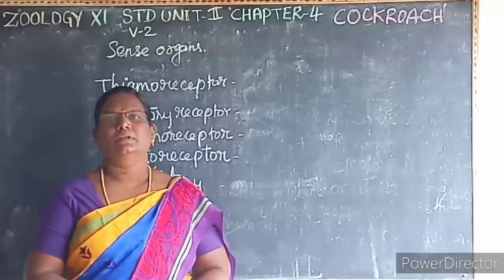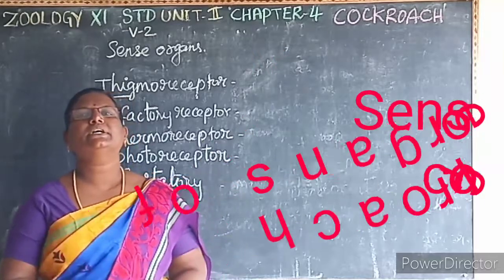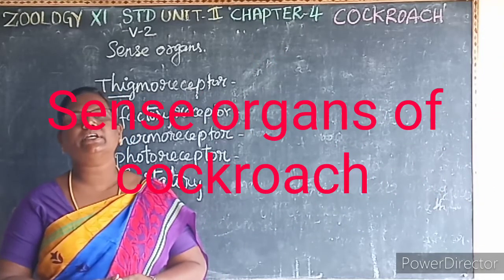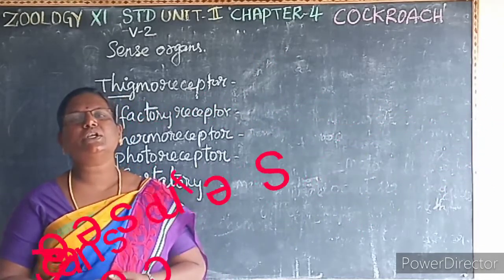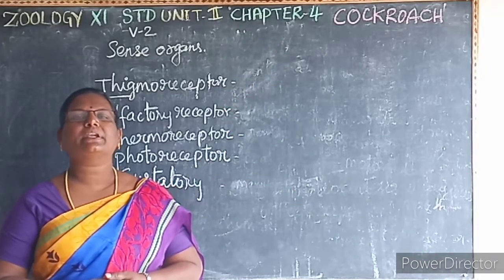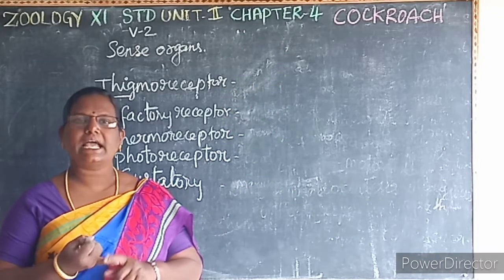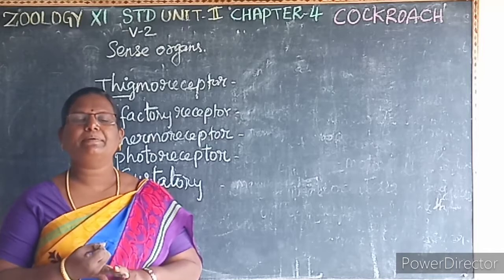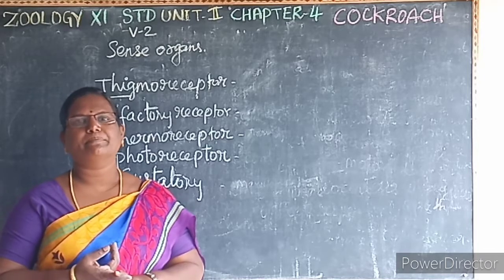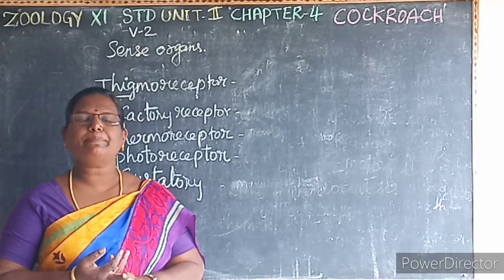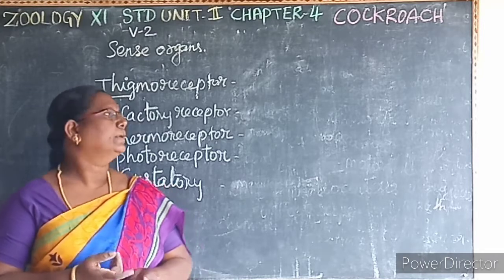Is it clear now? So now we learn about the sense organs of the cockroach. What are the sense organs of the cockroach? Remember the diagram and say: the antenna, maxillary pad, labrum and labium. The labrum is the upper lip and the labium is the lower lip.